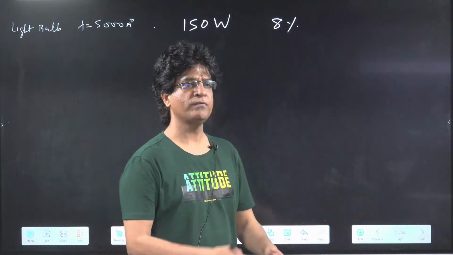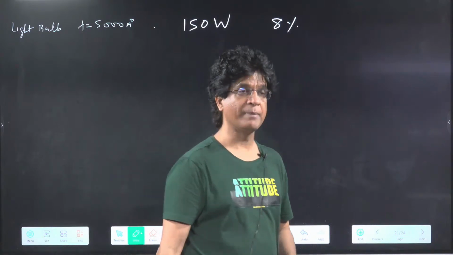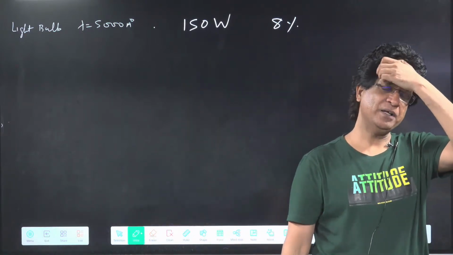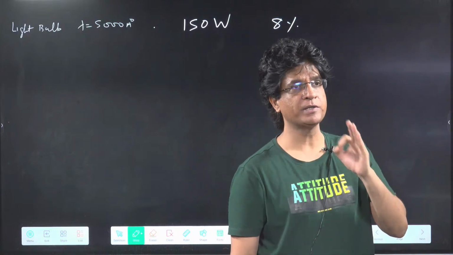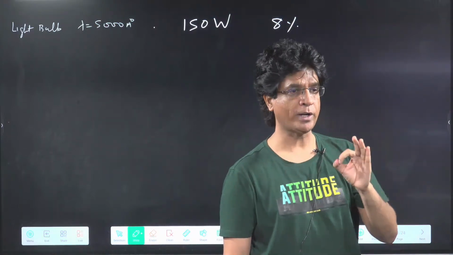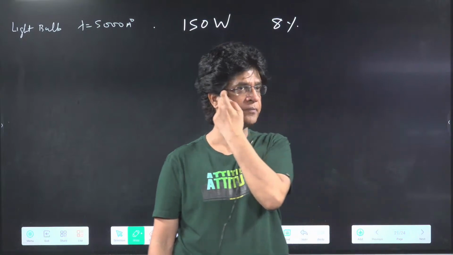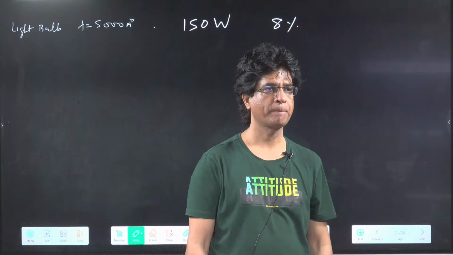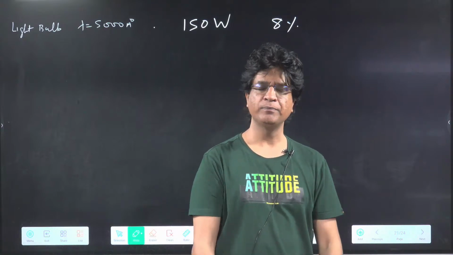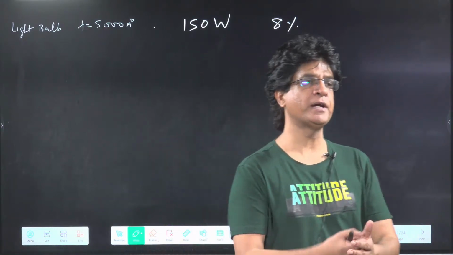Find number of photons of light emitted per second. It's a very important question. Very, very important. They'll ask you this way or that way.